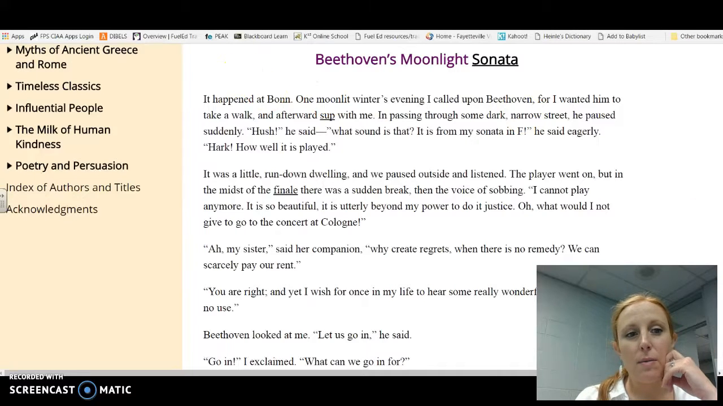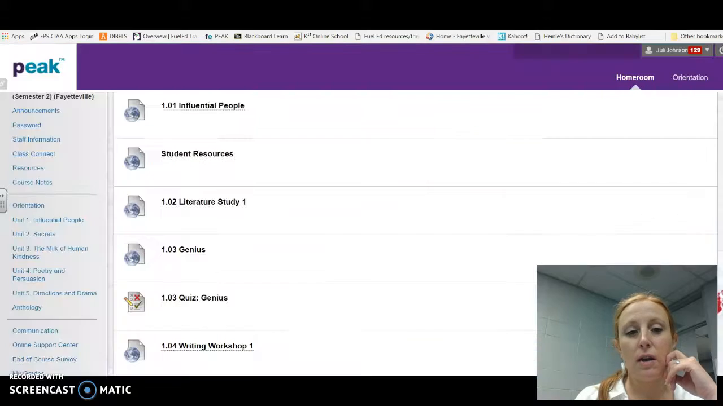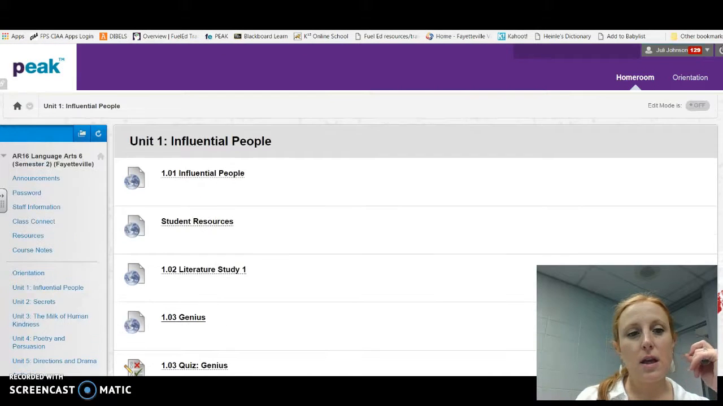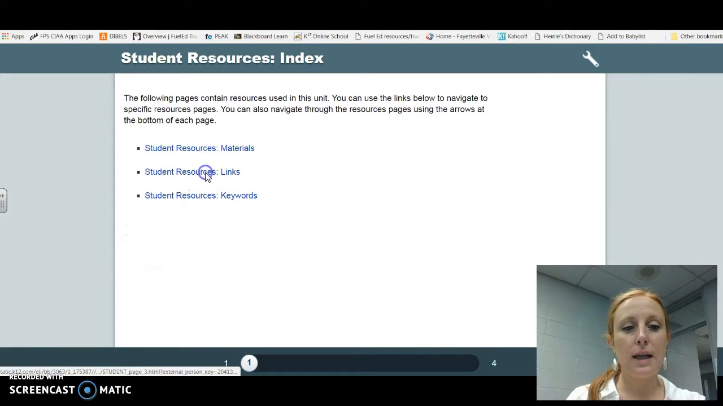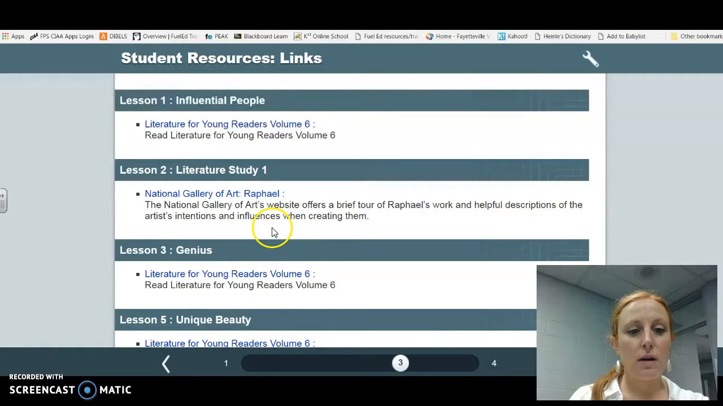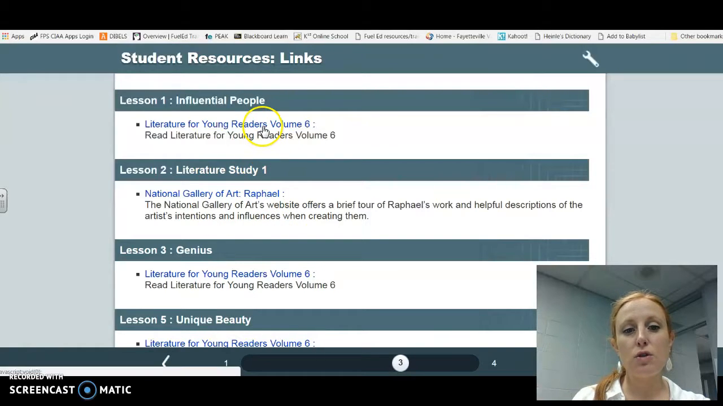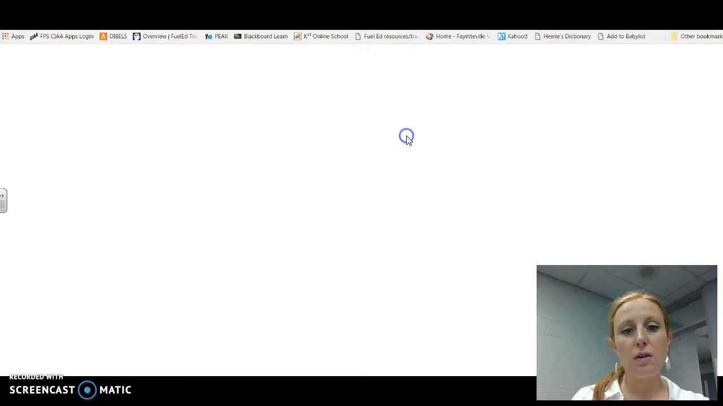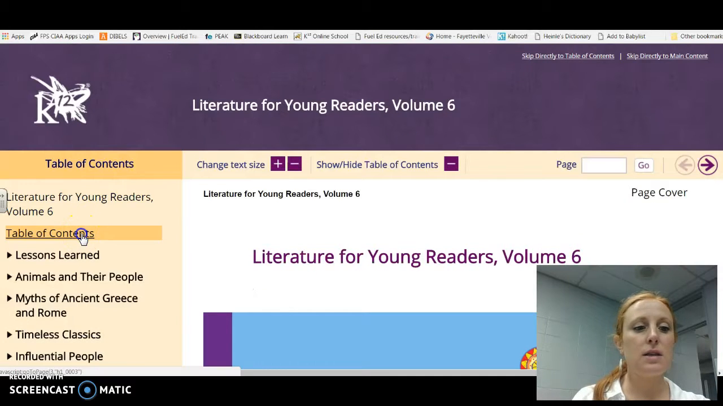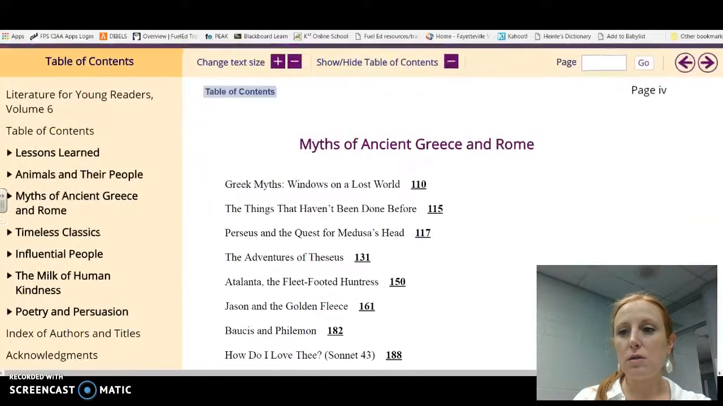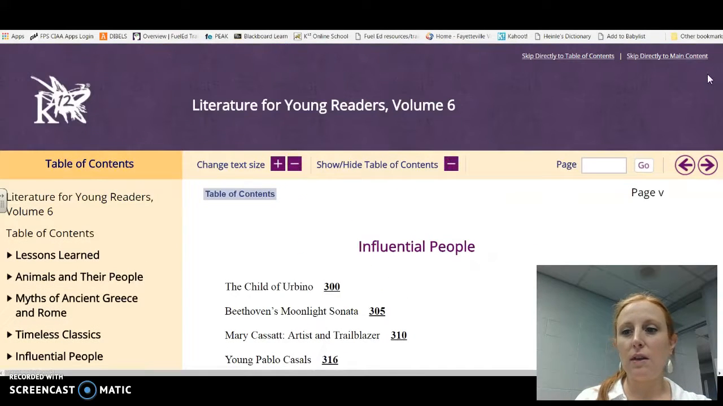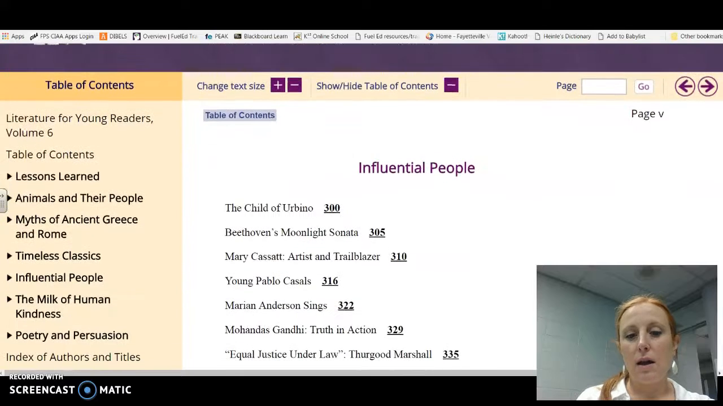Another way to always get back to your anthology, if you don't want to go through the lessons, is to go to your Student Resources link. Once you click on Student Resources, you can click on Links. You can click on Influential People, and this opens up your anthology immediately. That's where all your reading is anyway. So if you're looking for a text, you can always just use those student resources, go back and see if you can find it that way. And then again, we have it right there.